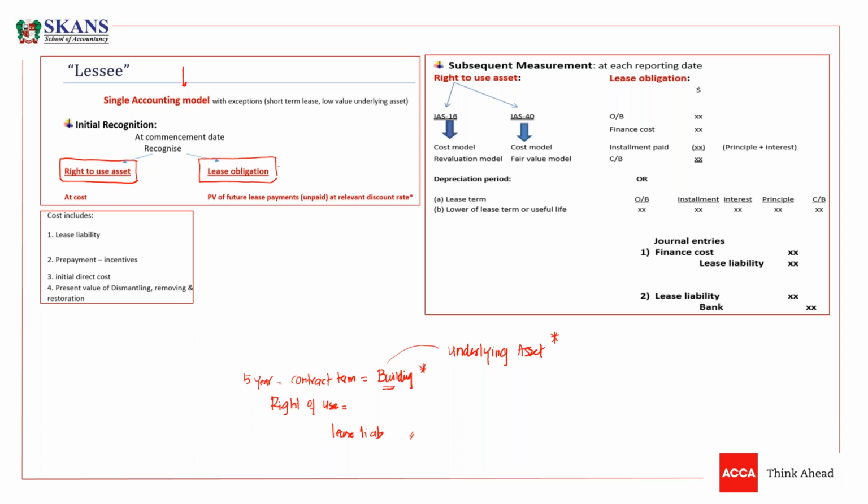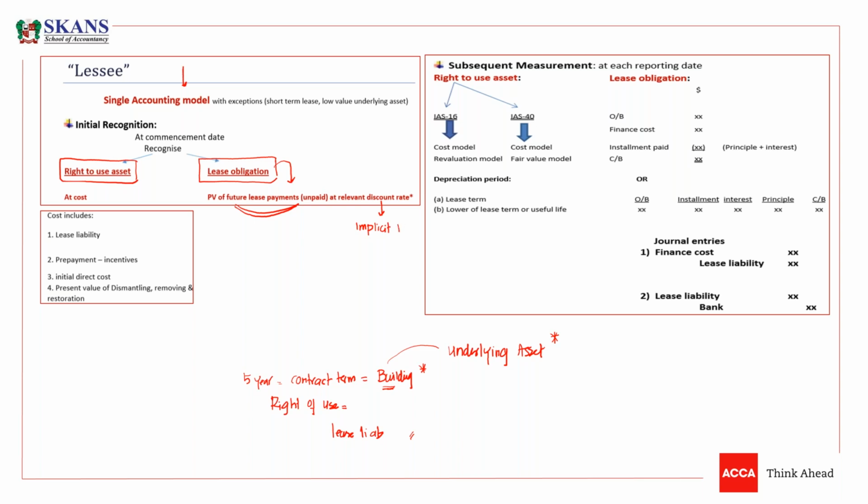So the lease liability would be the present value of future lease payments, the payments that are unpaid. We need to take the present value of these payments at a relevant discount rate. This relevant discount rate should be the interest rate implicit in a lease.